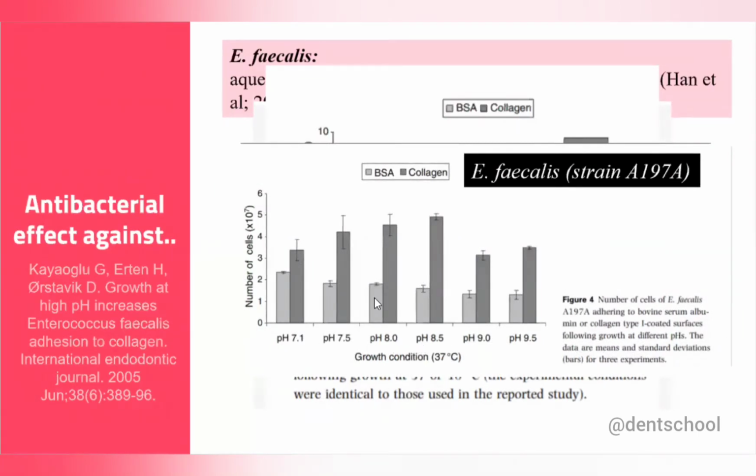Then second, they check the effect of pH. Here you can see that with increasing pH, there is increasing growth of the E. faecalis also, and the most favorable pH for the E. faecalis to grow is 8.5. Even it can survive around 9 to 11 pH also, but after 11.9 pH it cannot survive. So if your calcium hydroxide dressing can produce the pH around 12.5, that is more than 12, then E. faecalis cannot survive that environment. But if your calcium hydroxide is creating a pH of around 8 to 11, then there will be a more favorable environment for E. faecalis to grow more.